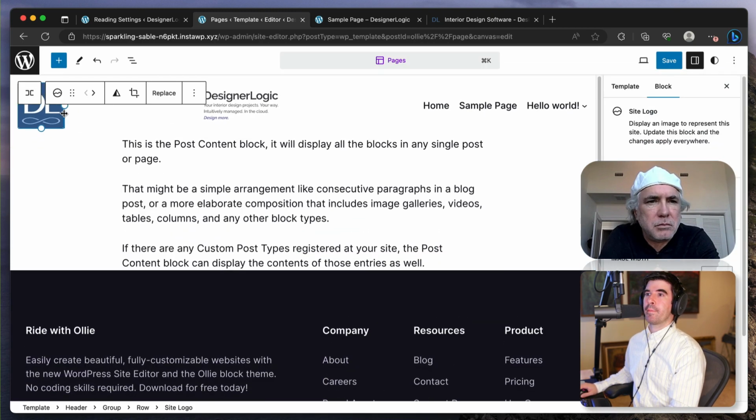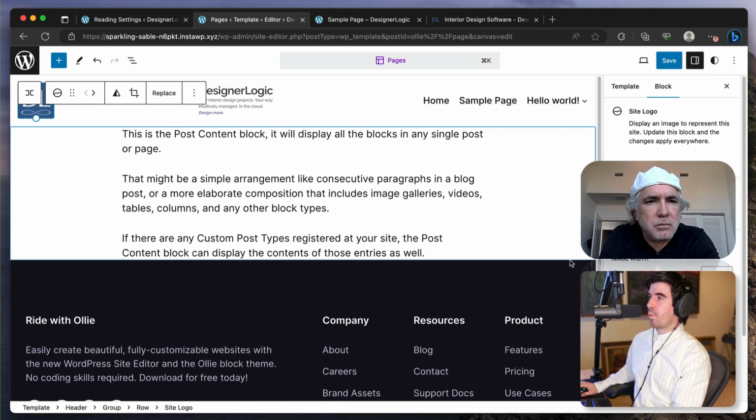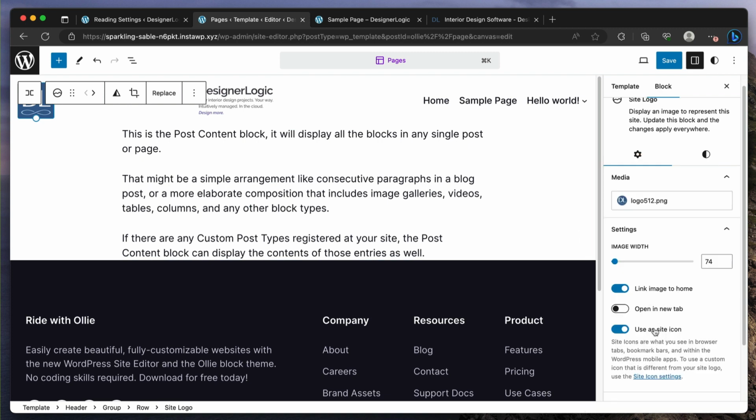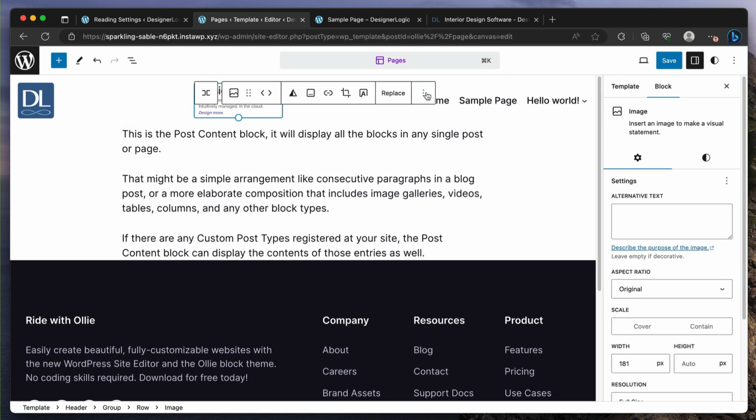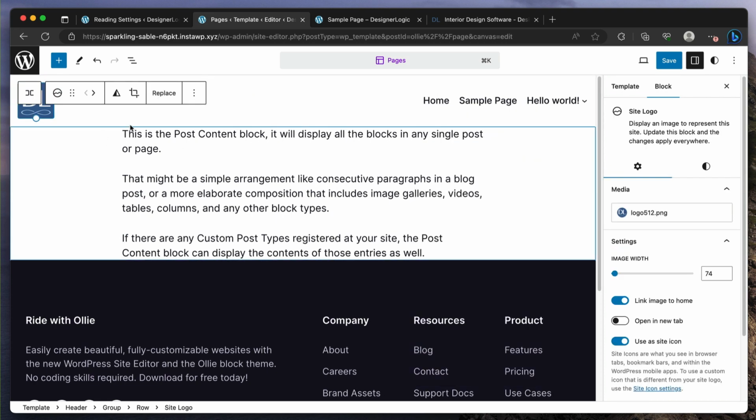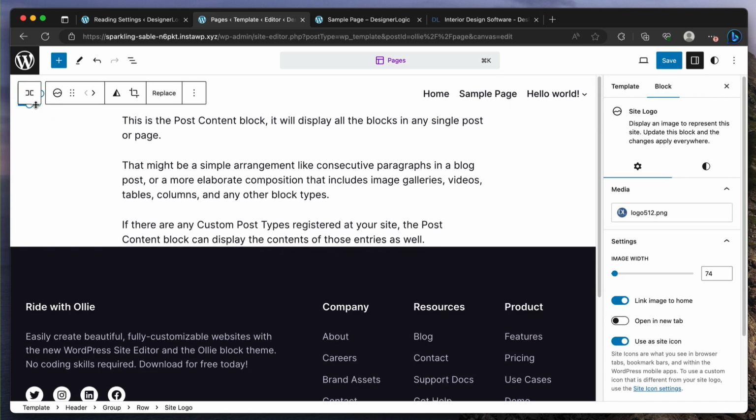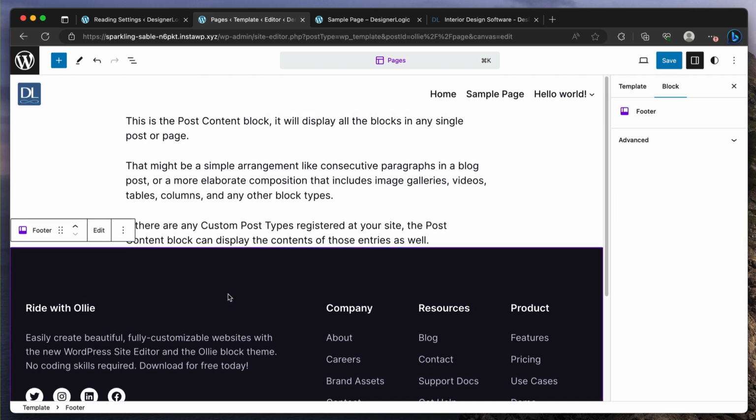There it is, and then I can make it a little smaller. And typically the site logo one can be linked to the homepage automatically, and it could be used as a site icon, so it's nice. And then this I can get rid of. I don't need it anymore. And so this might make more sense, I think, right? And you could add the text designer logic next to it as well.